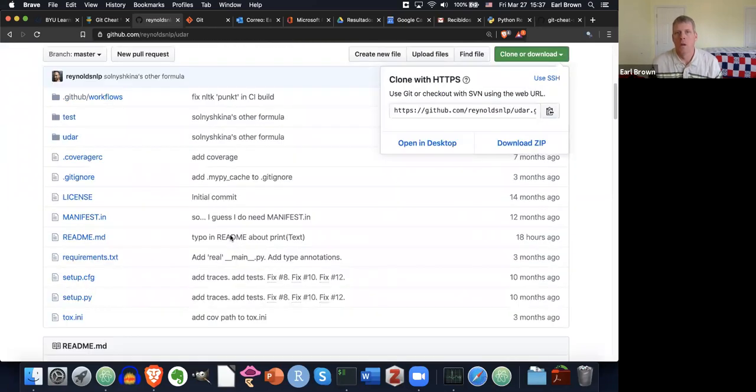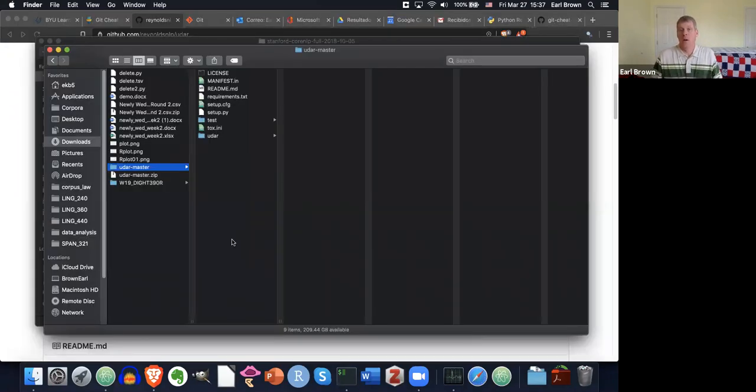So that's how you can get software from a repo onto your hard drive so you can use it, or how you can create software on your hard drive and put it up to your GitHub repo so other people can use it. Anyway, that's a quick rundown of Git and GitHub.